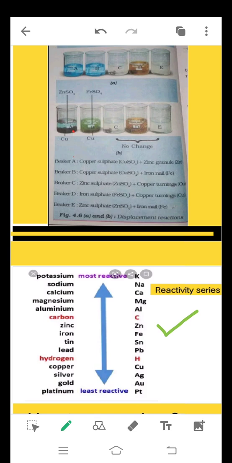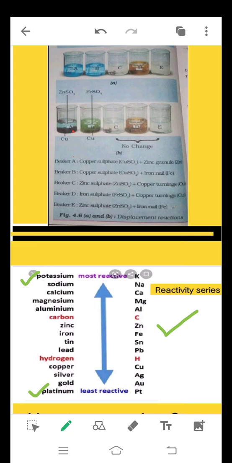From the top to down, it is showing the most reactive metal, and as we go downward, it is going to the least reactive metal. That means starting with potassium. Potassium is the most reactive metal, and coming downwards, the last is platinum. Platinum is the least reactive out of all these. So as we come downwards, the reactivity decreases.